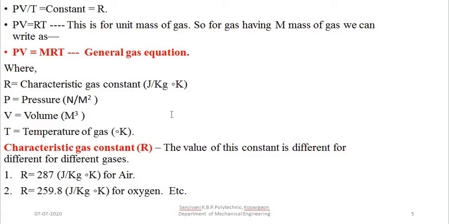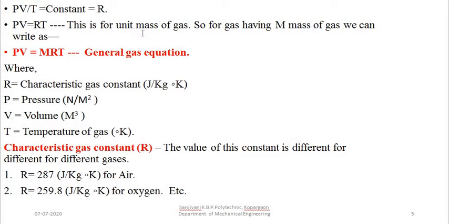So what is the nature of this equation? That is PV upon T is equal to constant. So the nature of this equation is PV upon T is equal to constant, and that is equal to some constant term that is called the R term, capital R. Now this capital R stands for the characteristic gas constant. This is a constant term related to that particular gas. So this equation becomes PV upon T is equal to R. So it becomes PV is equal to R into T.